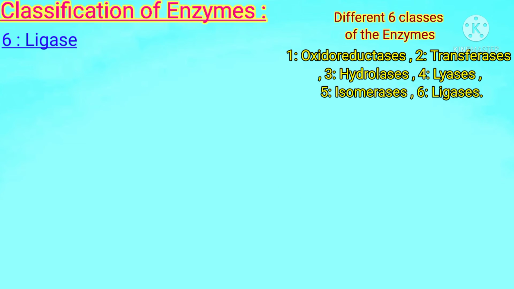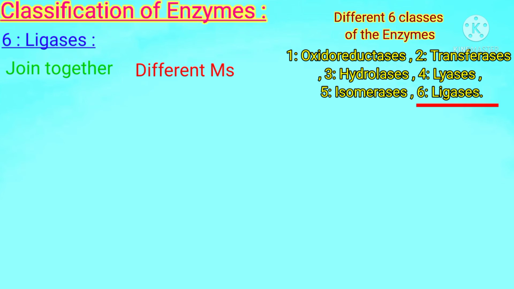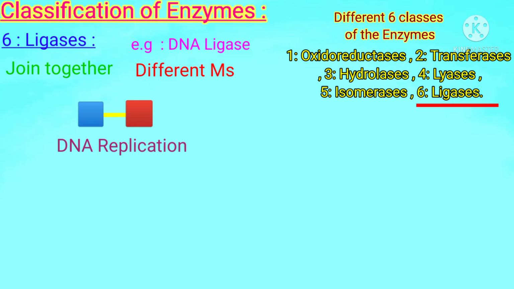Sixth and last class is ligases, which include those enzymes that link together different molecules. Students, this class is opposite to the lyases, during which the bond was broken down, but here two molecules will be joined together, linked together. Its most common example is DNA ligase enzyme, which attaches one nucleotide with another nucleotide during DNA replication. So DNA ligase joins the Okazaki fragments.